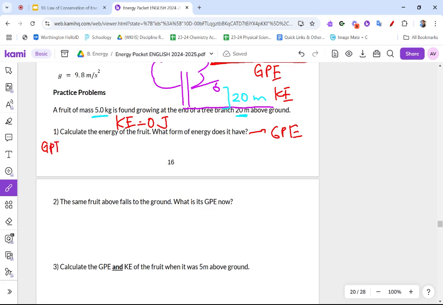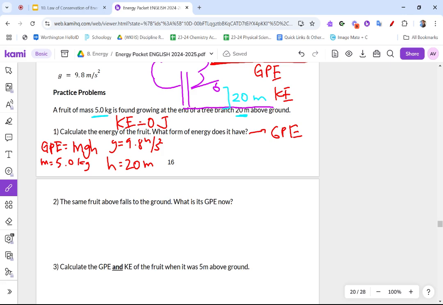GPE is equal to mass times gravity's acceleration times height. Well, I know that mass is 5.0 kilograms, which I know because kilograms is the unit for mass. We know that g is always 9.8. The problem never tells us that, but we have not forgotten. 9.8 meters per second squared. And then the height is 20 meters off the ground, because remember, meters is a unit for distance, and distance and height are the same thing.